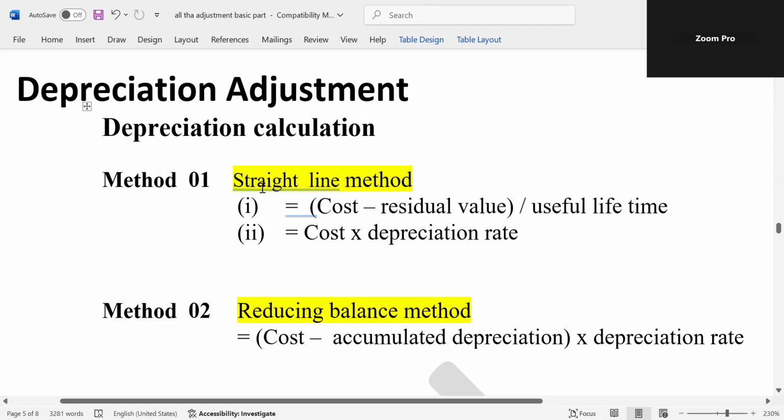If the benefit decreases over time, we have to use the reducing balance method. Think, there are two equations on the straight line basis. Very important. You have to know how to calculate depreciation. Cost minus residual value divided by useful lifetime. And cost value into depreciation rate.